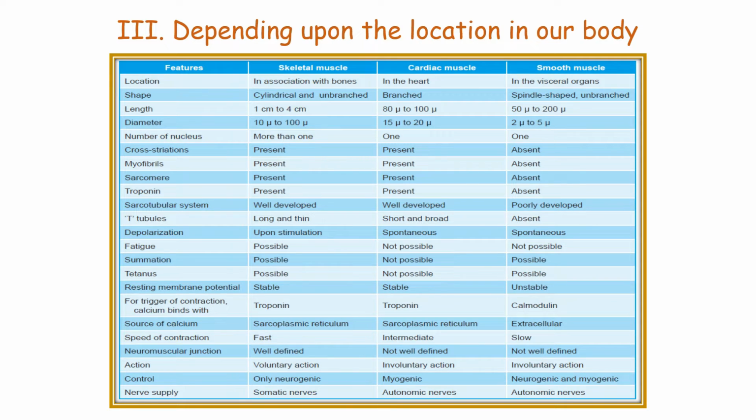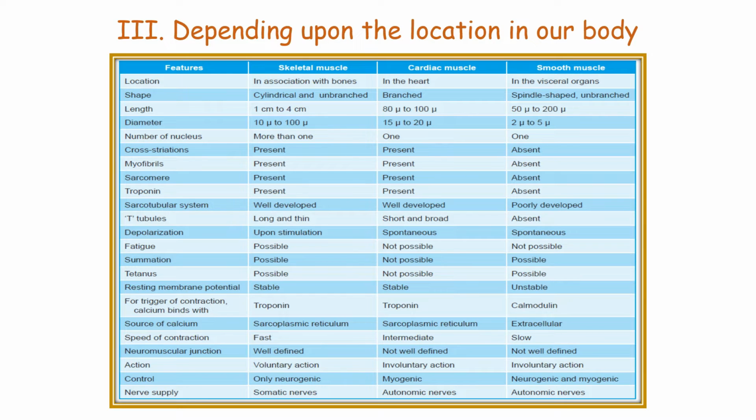Depolarization occurs in skeletal muscle upon stimulus, but in cardiac muscle and smooth muscle, depolarization occurs spontaneously. Fatigue is possible in skeletal muscle, but it is not possible in cardiac muscle and smooth muscle. Summation and tetanus both are possible in skeletal muscle and smooth muscle, but they are not possible in cardiac muscle.